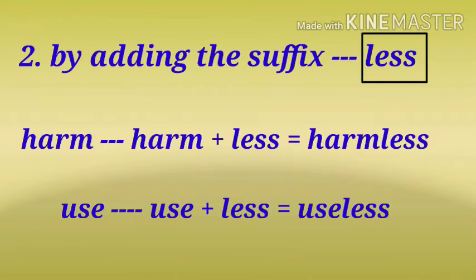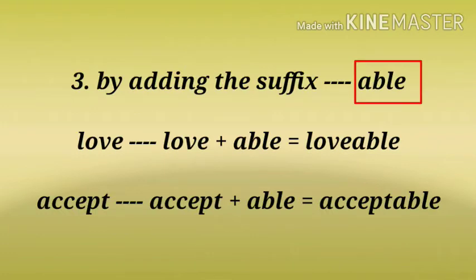The second one is by adding the suffix less. The first example harm changes to harmless and the second example use changes to useless. Here the main words harm and use are added with the suffix less to make an adjective. The third one is by adding the suffix able. Here love plus able changes to lovable and accept plus able changes to acceptable. Here love and accept are the main words which change to the adjectives lovable and acceptable.